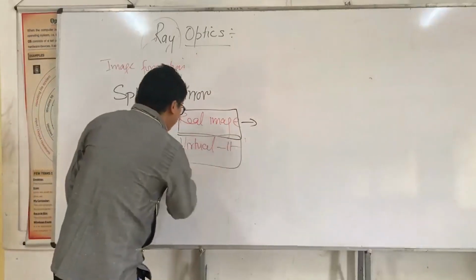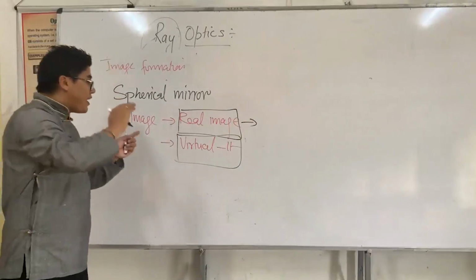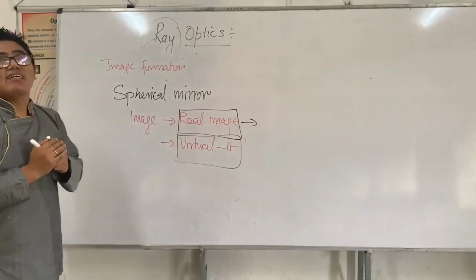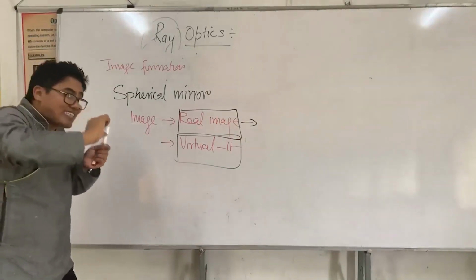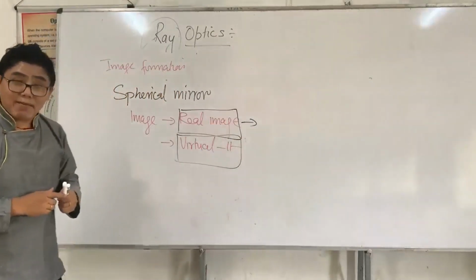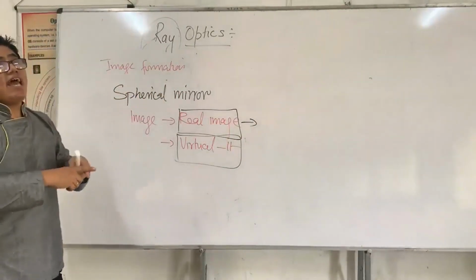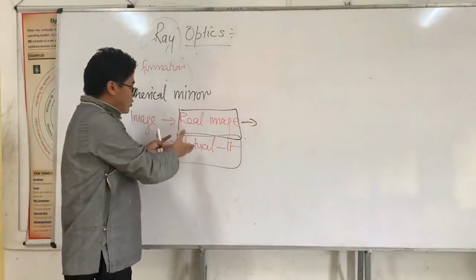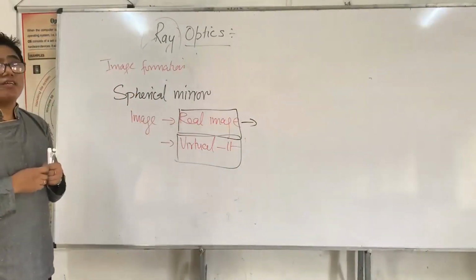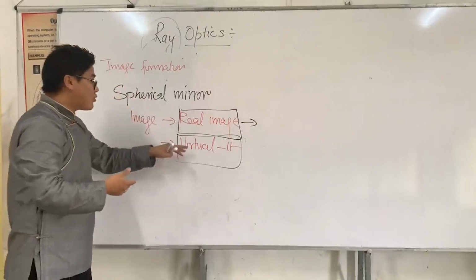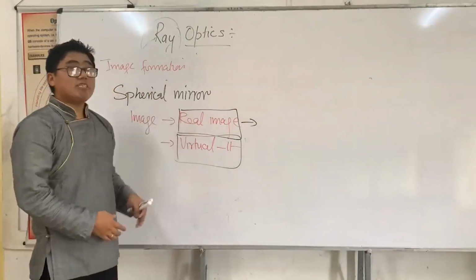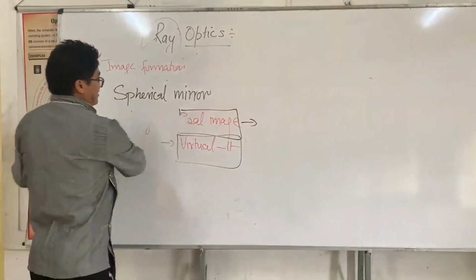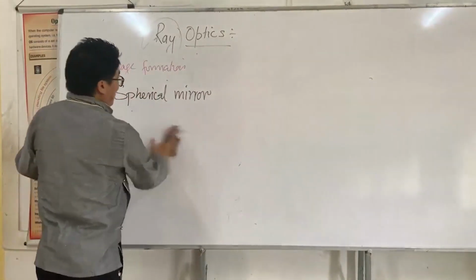Now when I say a virtual image, here we are not going to say actual reflected light, rather we say extended reflected light. We extend the reflected light, which I have done in the case of a plane mirror, and where they meet a virtual image forms. A virtual image normally doesn't take place, it appears. Real image means it is actually taking place. So this is the difference between real image and virtual image. Now I would like to explain about a spherical mirror.